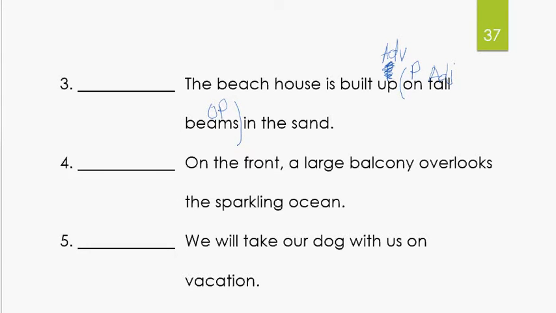Do you see any other prepositions? In what? Sand. Object of a preposition. Article, adjective, the. Put your parentheses around it. Now you have the beach house is built up. Okay, the beach house is built up.